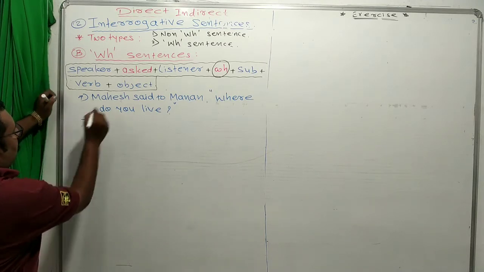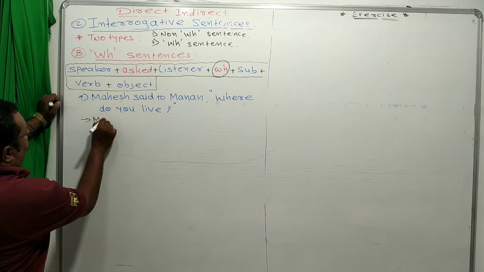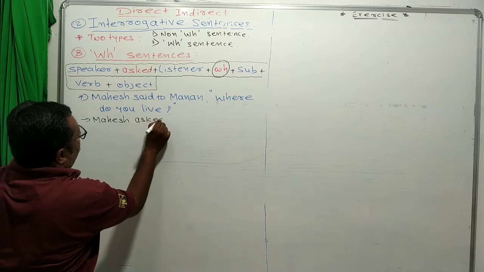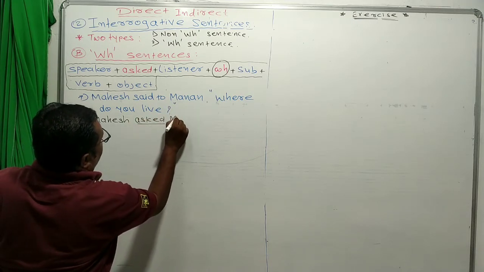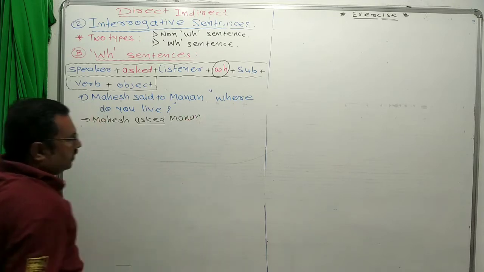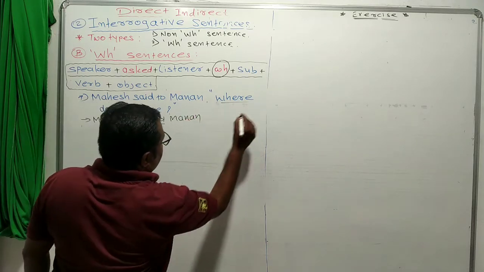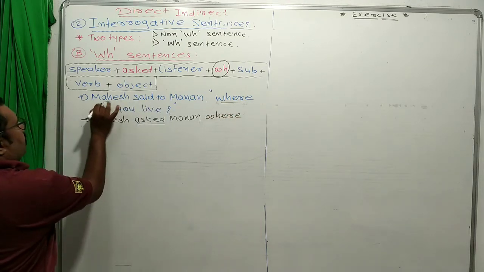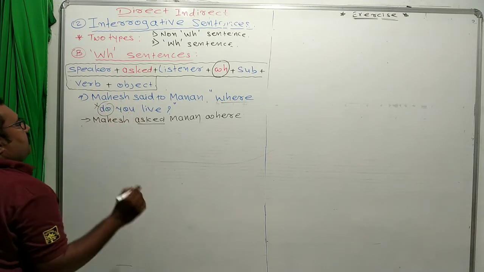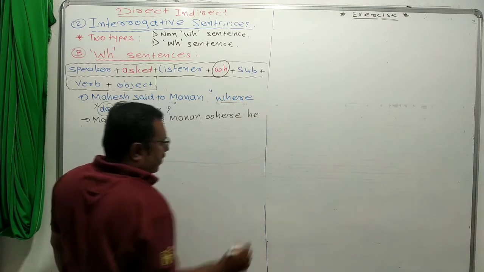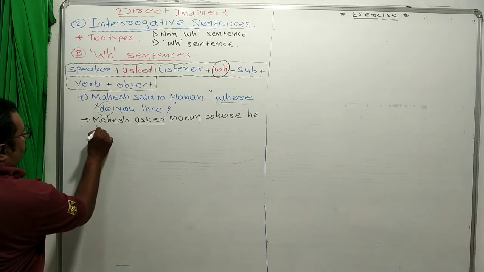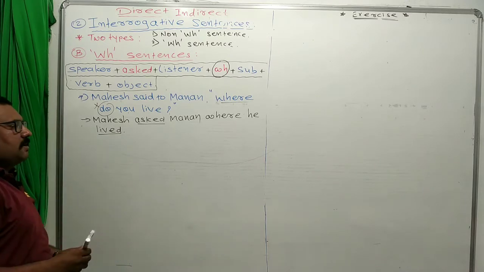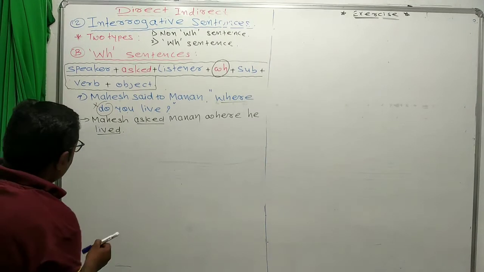First of all, who is speaker? Mahesh. Then, Mahesh asked Manan. Clear? Now, what is the conjunction? Where. So, where we remove do. What is subject? You. You means Manan. Manan means he. And live we use V2 form. Lived. So, Mahesh asked Manan where he lived. Next.